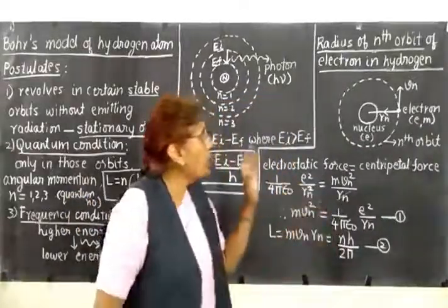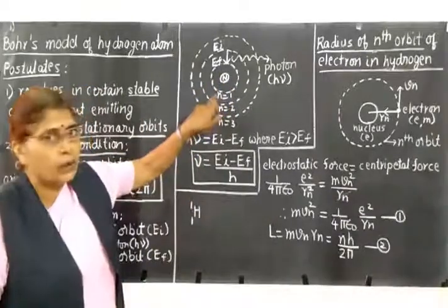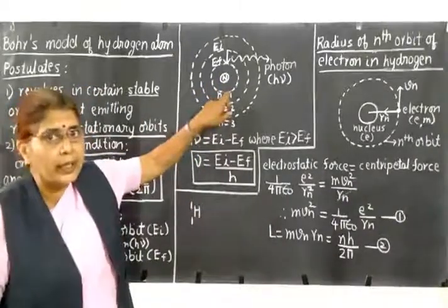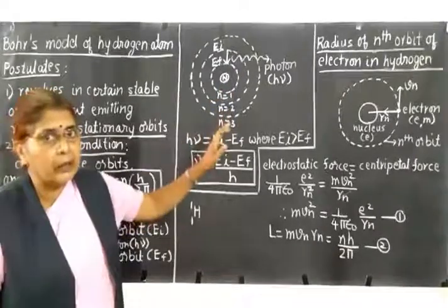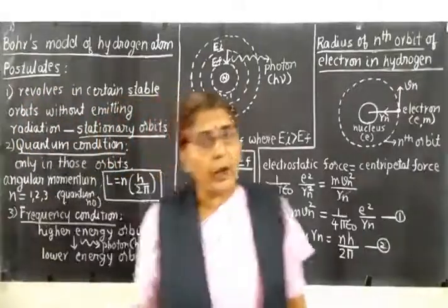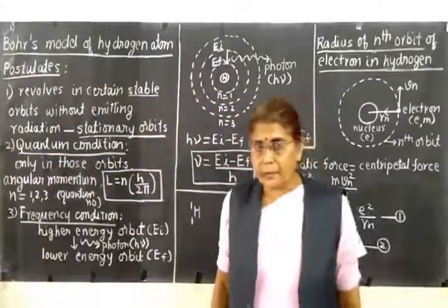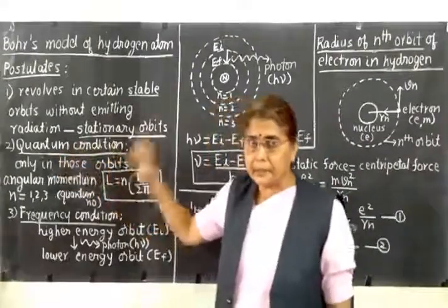Suppose you want to show it in the diagram. This is the nucleus. The first orbit has got the value of n equal to 1. Second orbit, n equal to 2. Third orbit, n equal to 3 and so on. So n is called as the principal quantum number of the orbit. So this is Bohr's quantum condition.